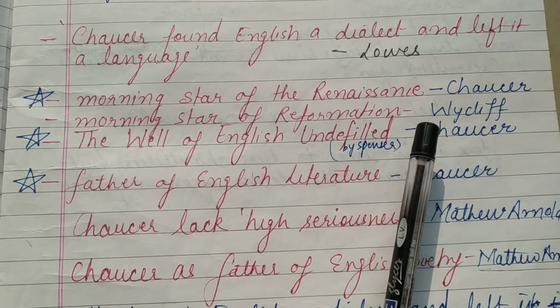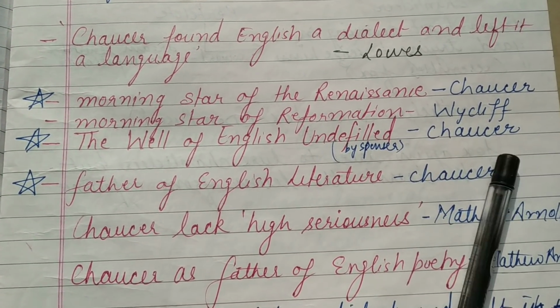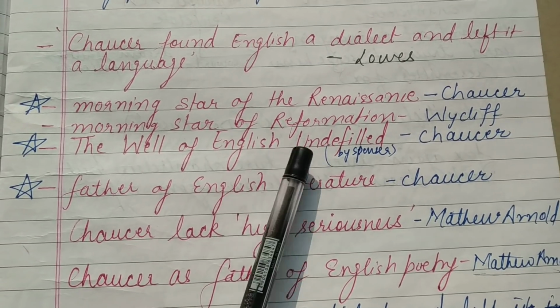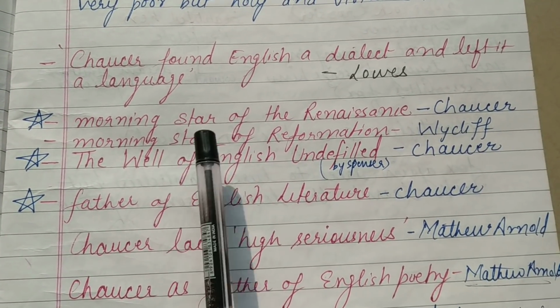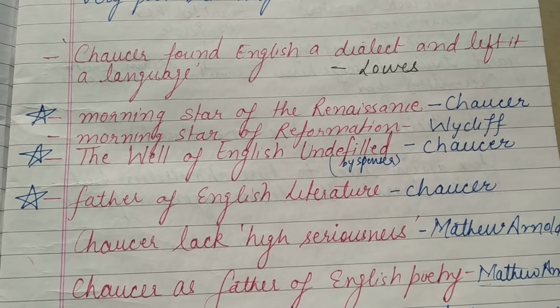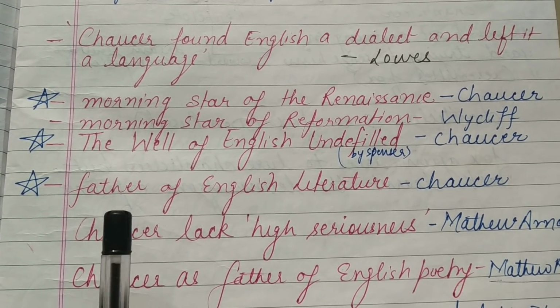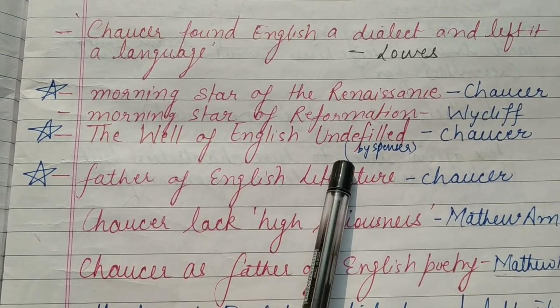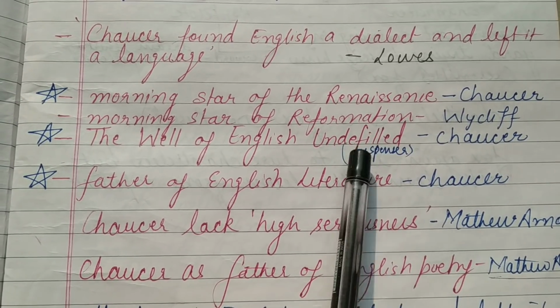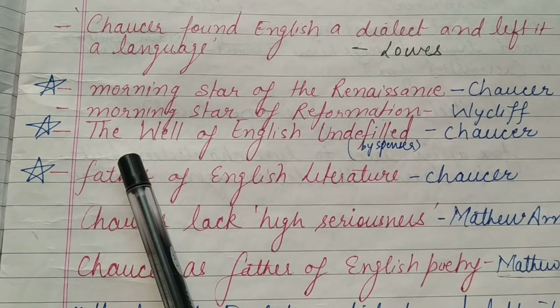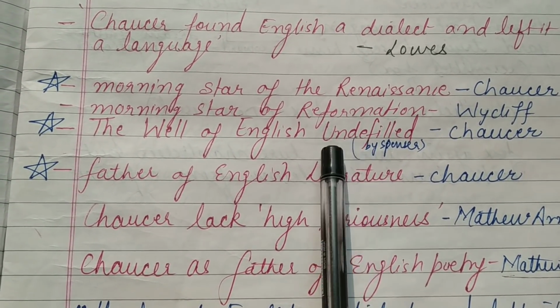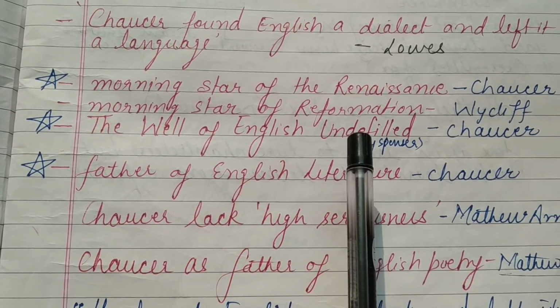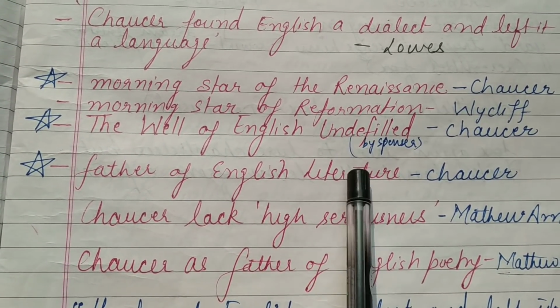Chaucer and Wycliffe are contemporary writers, and the Morning Star of the Renaissance is Chaucer and the Morning Star of the Reformation is Wycliffe. The Well of English Undefiled is Chaucer, and this term was given by Spenser.